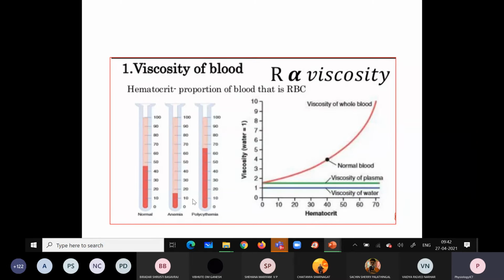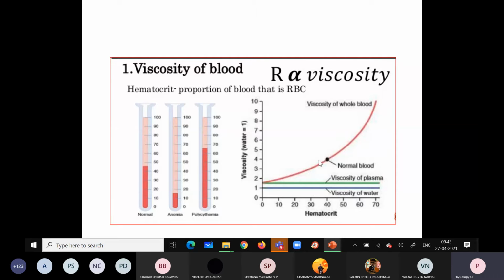You can see in 3 tubes we have the normal blood, the anemic blood, and the polycythemic blood. In polycythemia we have more hematocrit, and in anemia less hematocrit, because of the packed cell volume, and this is the normal. This is the viscosity of the water, this is the viscosity of the plasma, and this is the normal viscosity of the blood. When the hematocrit increases, the viscosity of the whole blood also increases.